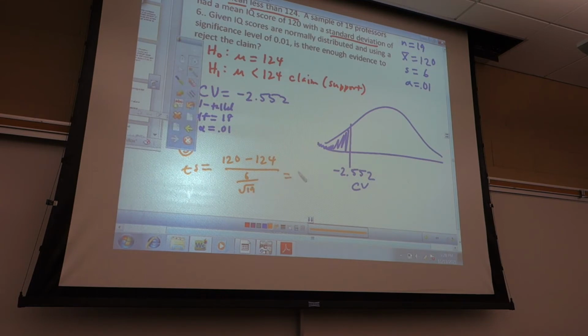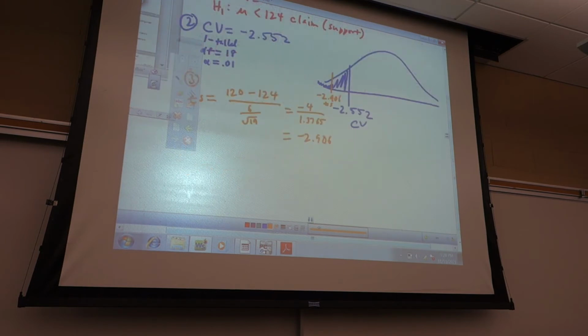So that's negative 4 over 6 over the square root of 19. 6 over the square root of 19 is 1.3765. So you'll get negative 2.906. That's my test stat. All right, so clearly it's in the rejection region.